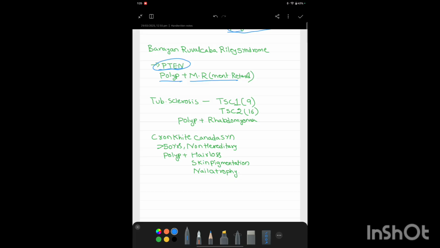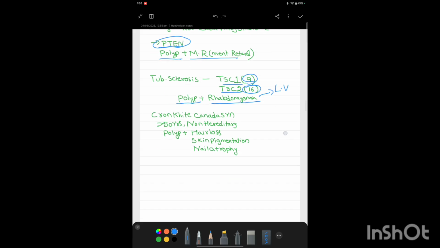Next, tuberous sclerosis. TSC1 and TSC2 are the genes. TSC1 is present on chromosome 9, TSC2 is present on chromosome 16. The features: hamartomatous polyps are seen, and rhabdomyoma. This is a benign tumor in the left ventricle in children. So in tuberous sclerosis, remember two things: hamartomatous polyps and the left ventricular benign tumor, that is rhabdomyoma. TSC1 and TSC2 are on chromosome 9 and chromosome 16 respectively.